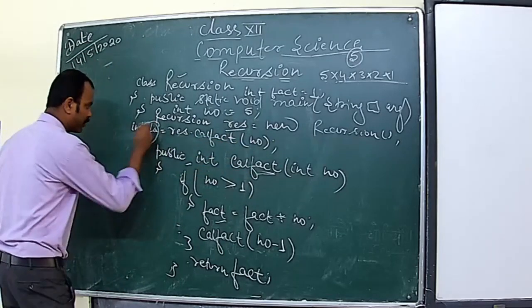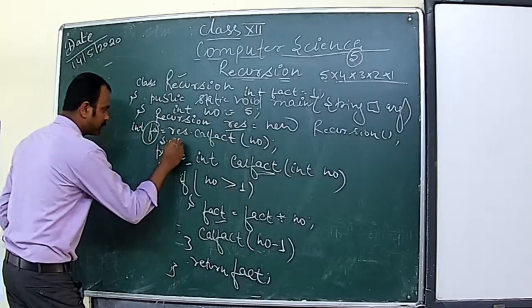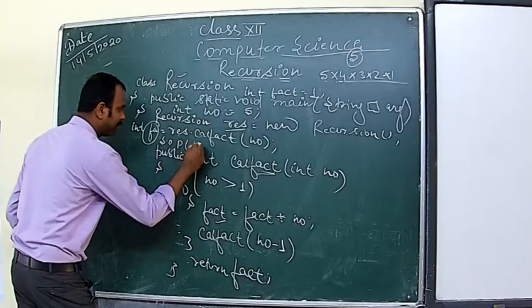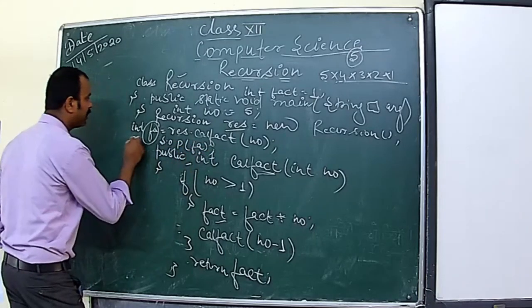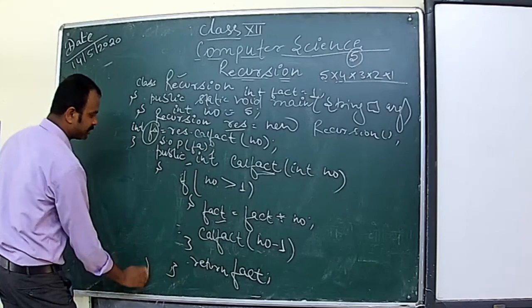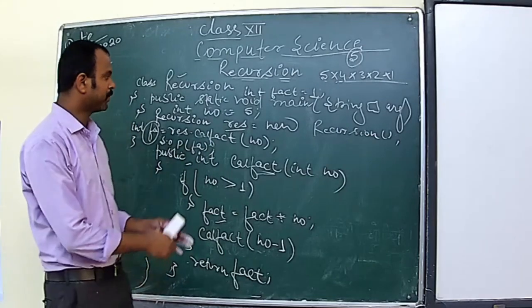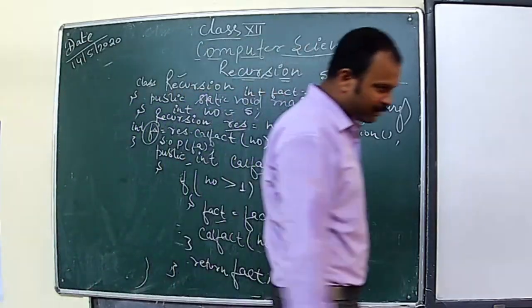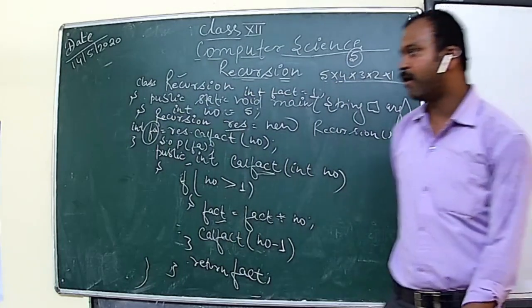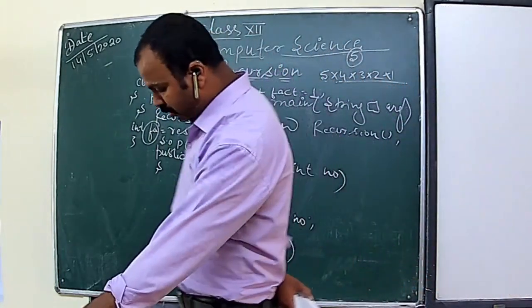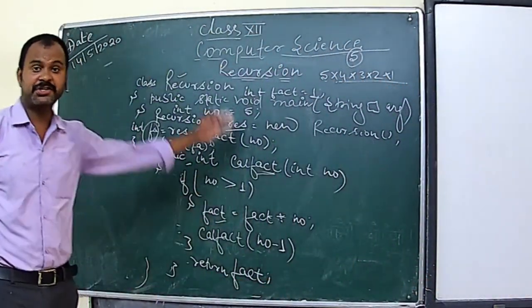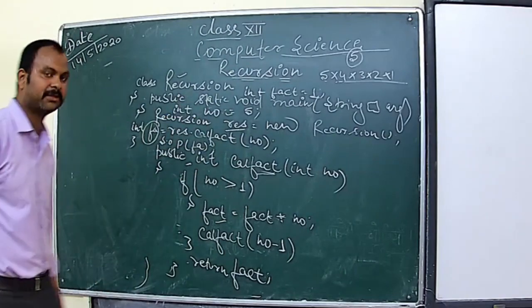Now we'll print this. That's it. You can print, and it will provide you the result. This is closed. At last, so this is how you can calculate the factorial of a given number using recursive function or recursive method.